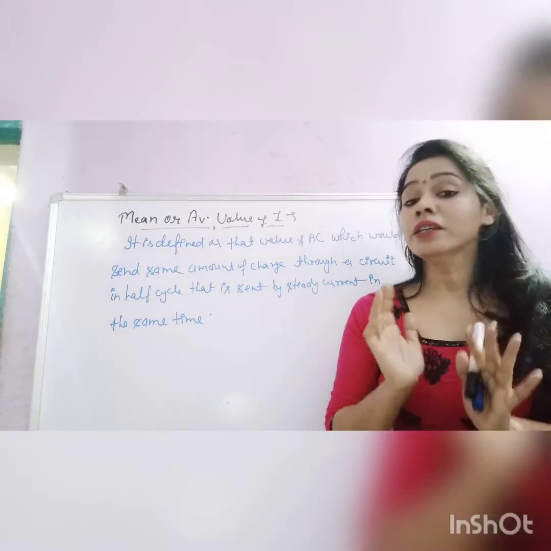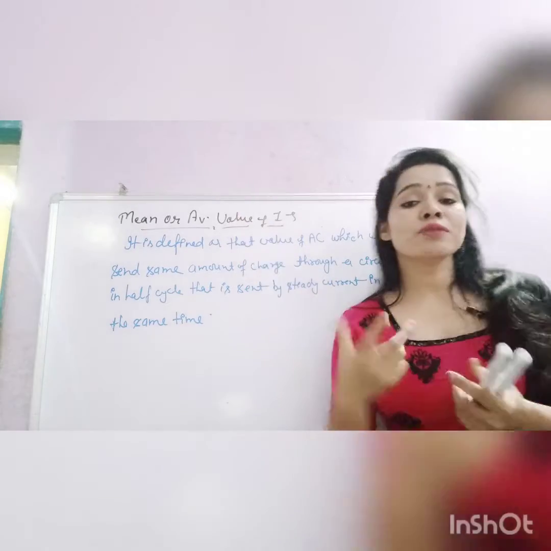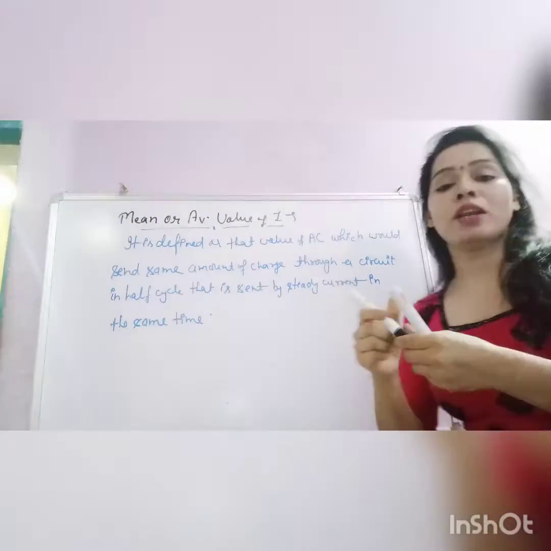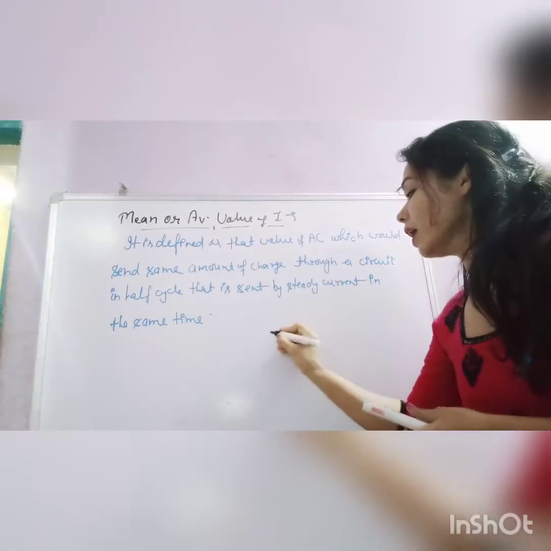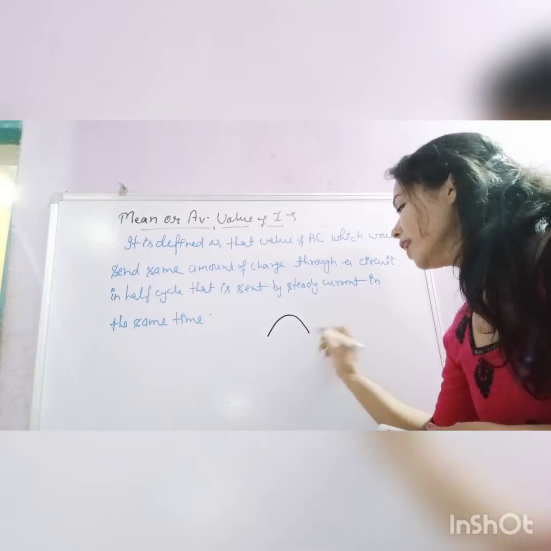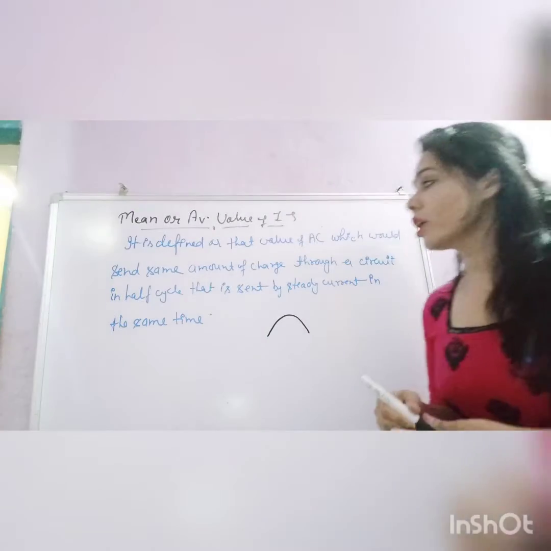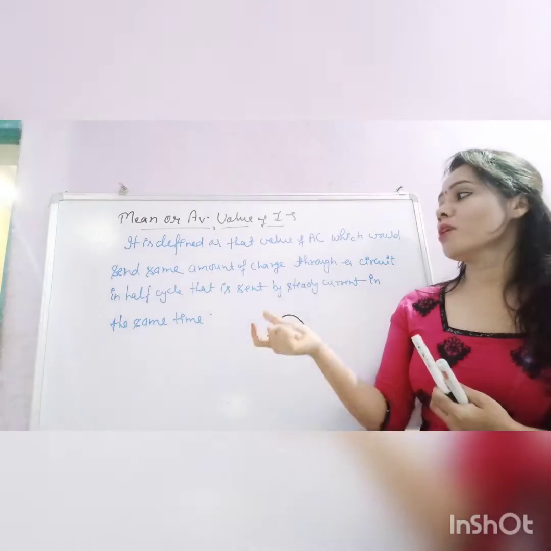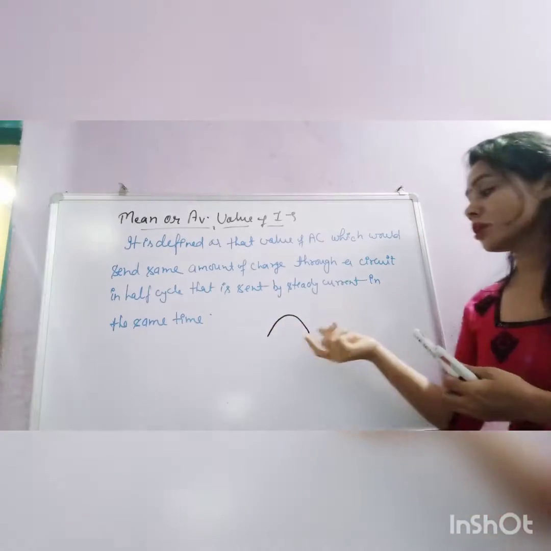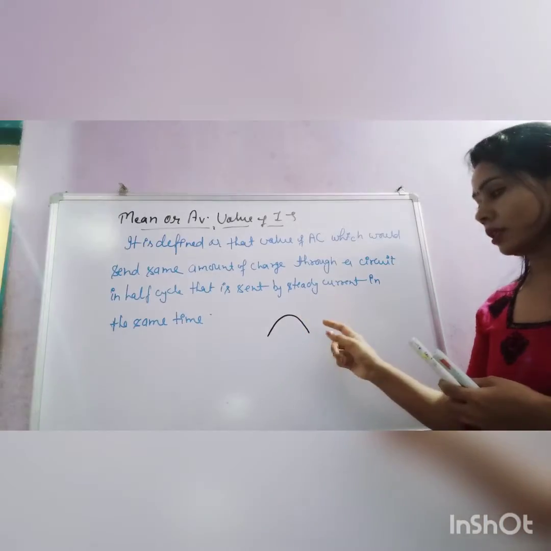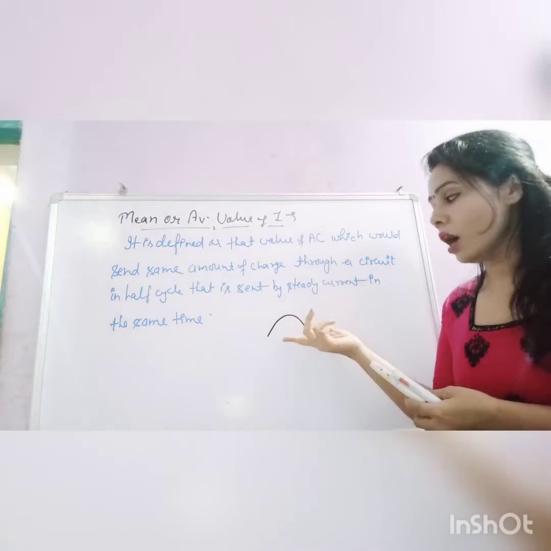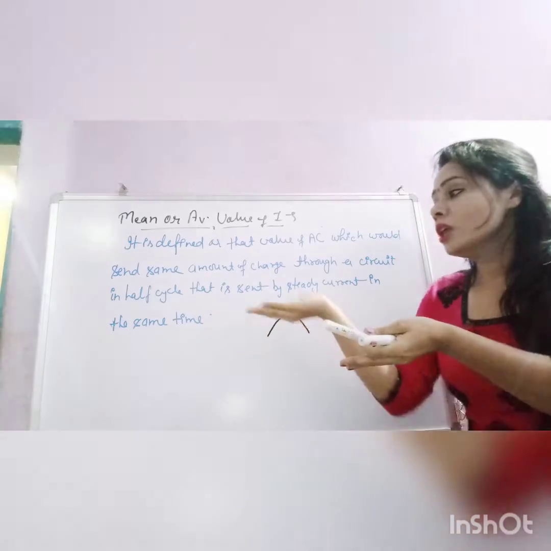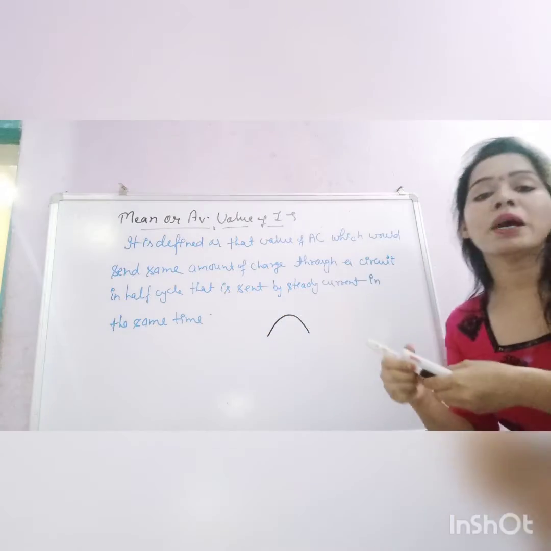What does it mean? It means that AC current does not have equal values; it has different values at different instants. So how can you find the mean value? It is very difficult to find. So what we did, we tried to find the value of AC for half cycle, the same effect that is shown by a steady current.